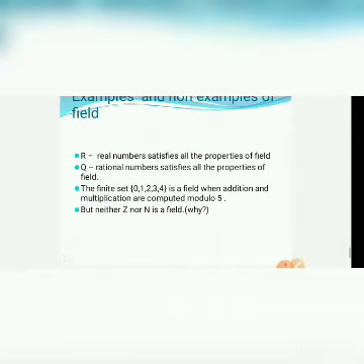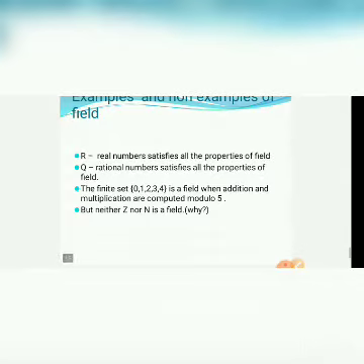Fourth property is inverse property. Additive inverse is there but multiplicative inverse is not there, not in Z. For any element a, the multiplicative inverse is 1 by a, but 1 by a is not in Z. So Z is not a field.